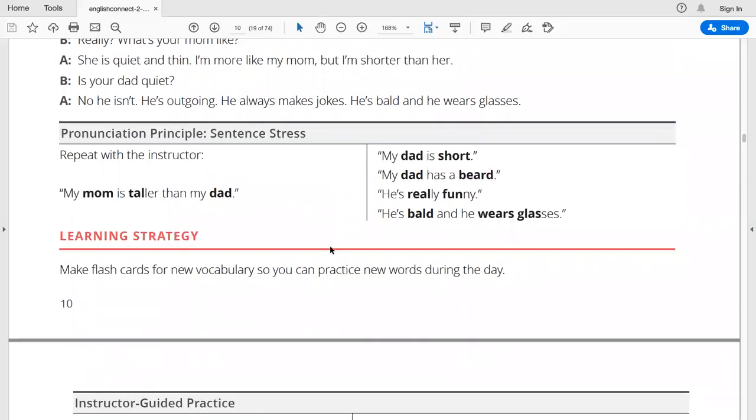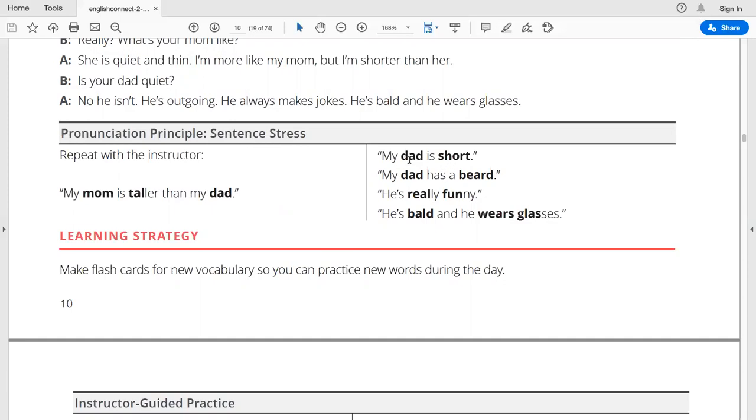Pronunciation principles, sentence stress. Repeat with me. My mom is taller than my dad. My dad is short.